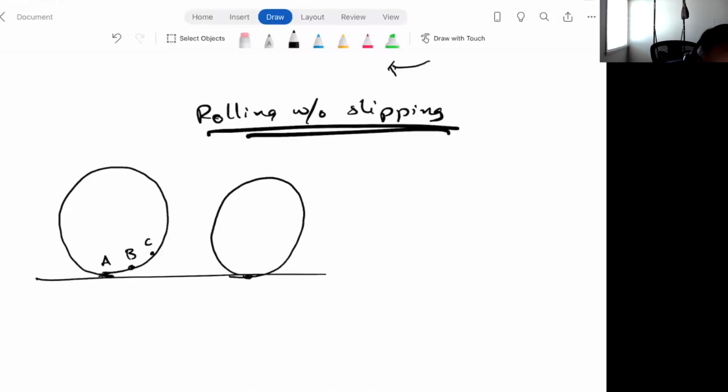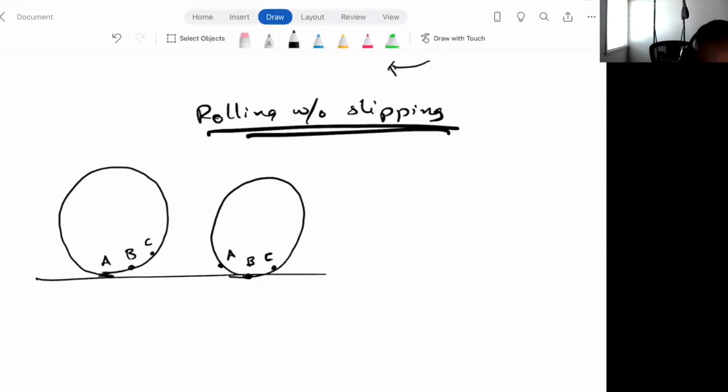The very next instant, A will have moved up over here, B will be the one that's touching the ground, and C will be the one that's about to touch the ground next. And at that moment of time, B will be momentarily at rest, and the whole wheel will be pivoting around B.